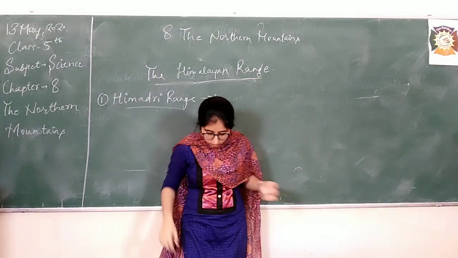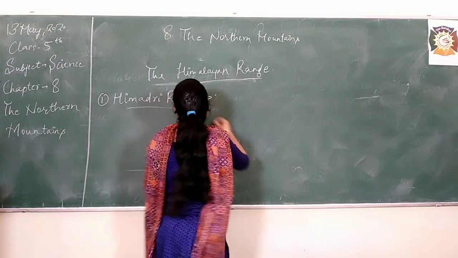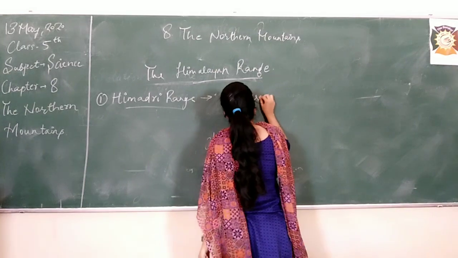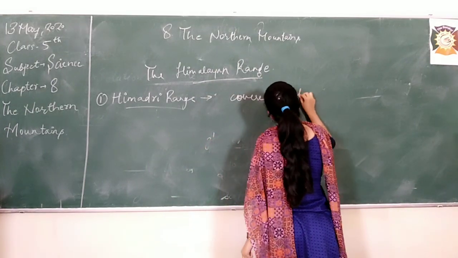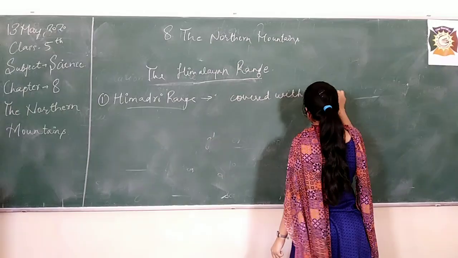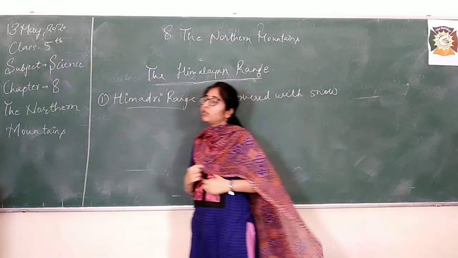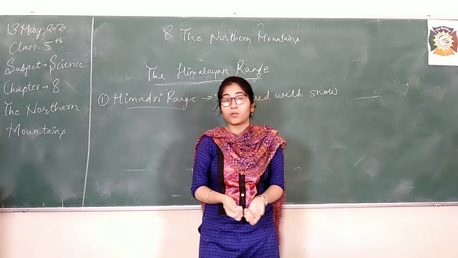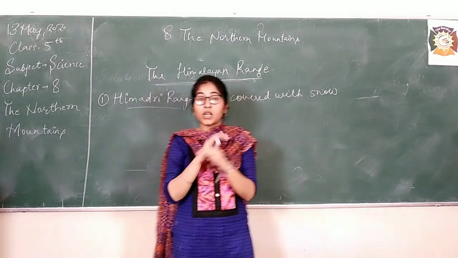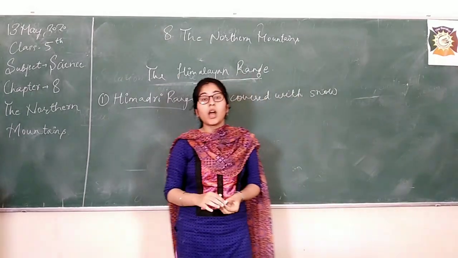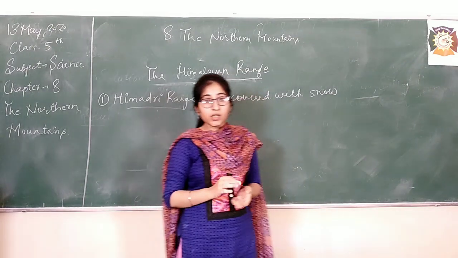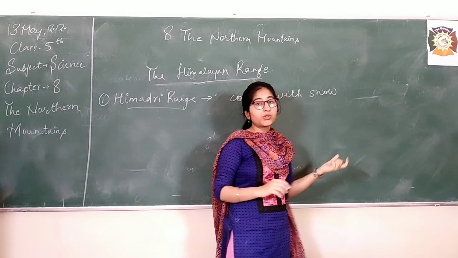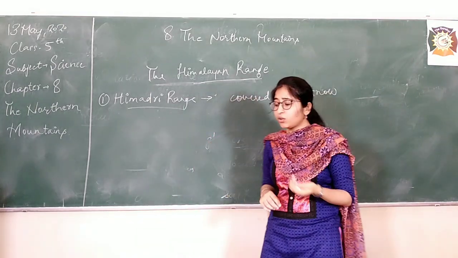So what was I saying? The Himadri range is covered with snow the whole year. Now after listening to this point, you can think for yourself how cold an area covered with snow throughout the year can be. As this is very cold, agriculture is not possible there.